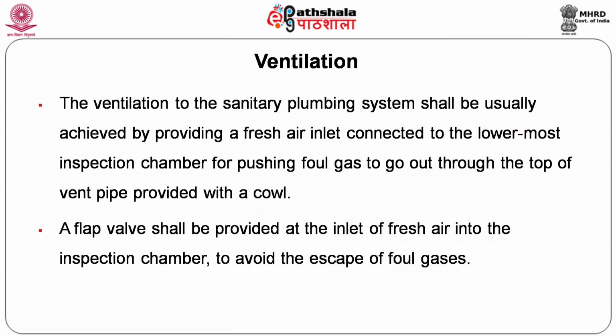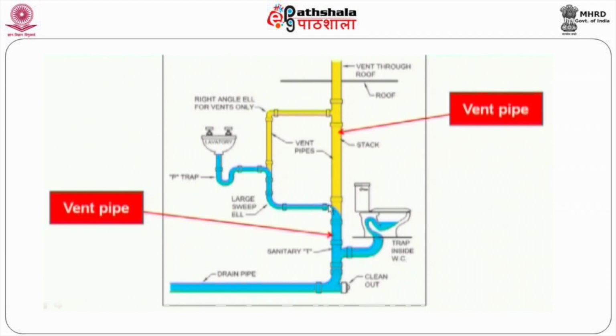Ventilation of the sanitary plumbing system is very important. It provides a fresh air inlet connected to the lowermost inspection chamber for pushing the foul gas to go out through the top of the vent. So in the ventilated system, there will be a provision for entry of air at the bottom and outlet at the top. Normally it goes out, this is a vent pipe. Wrongly marked. So this is the waste pipe and this is the vent pipe.